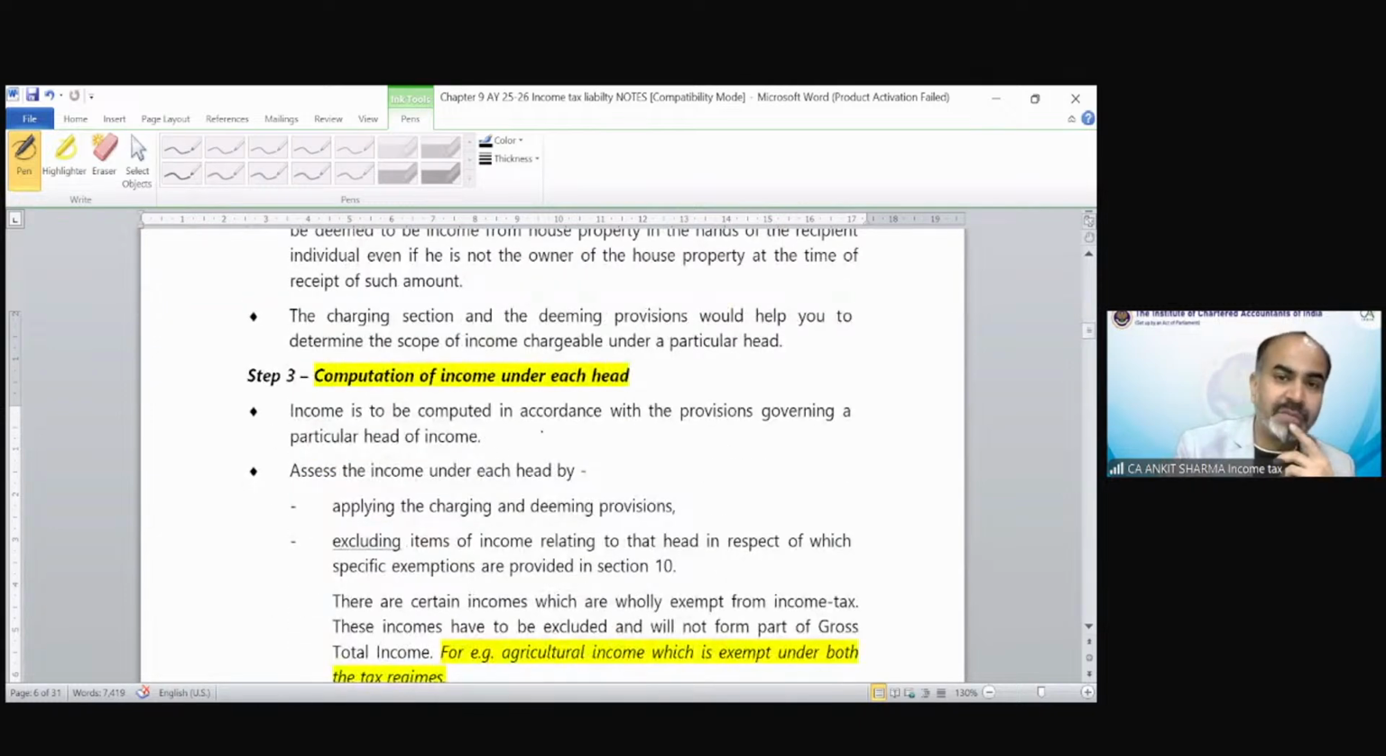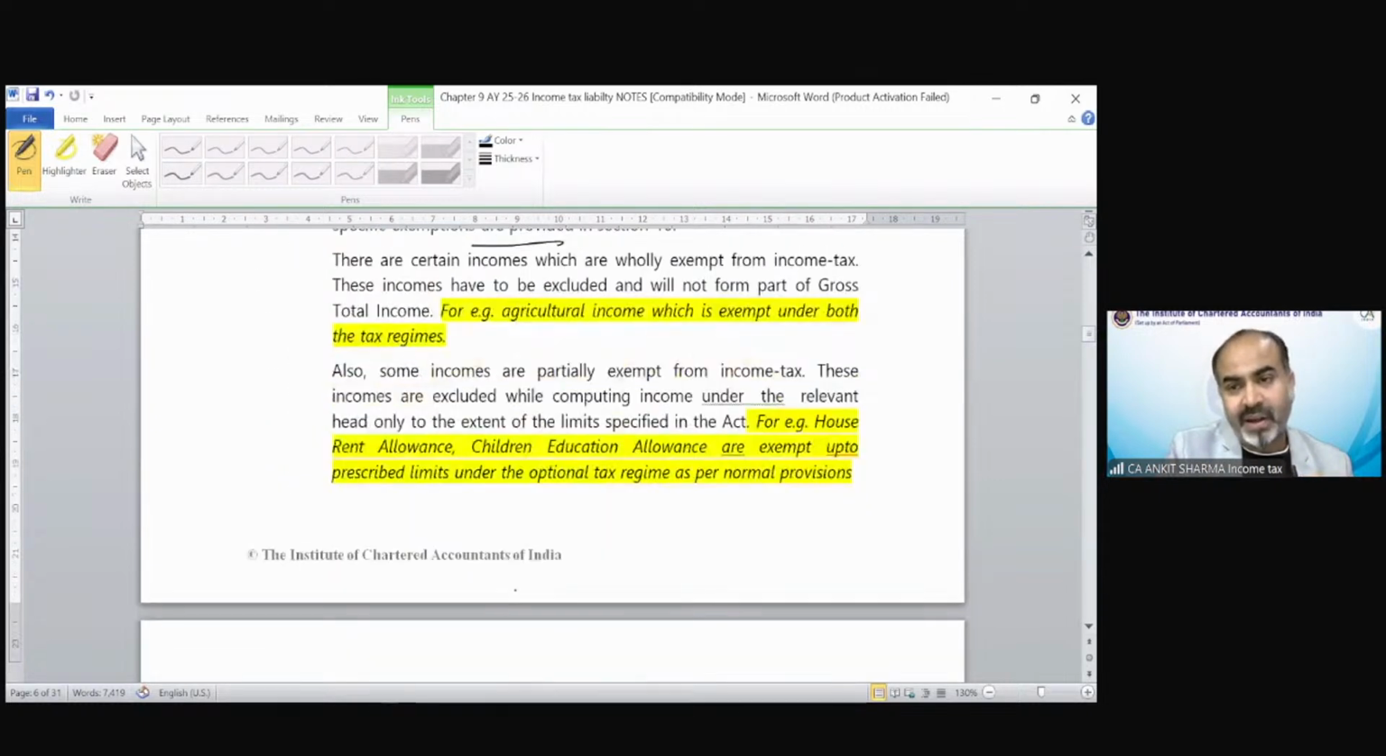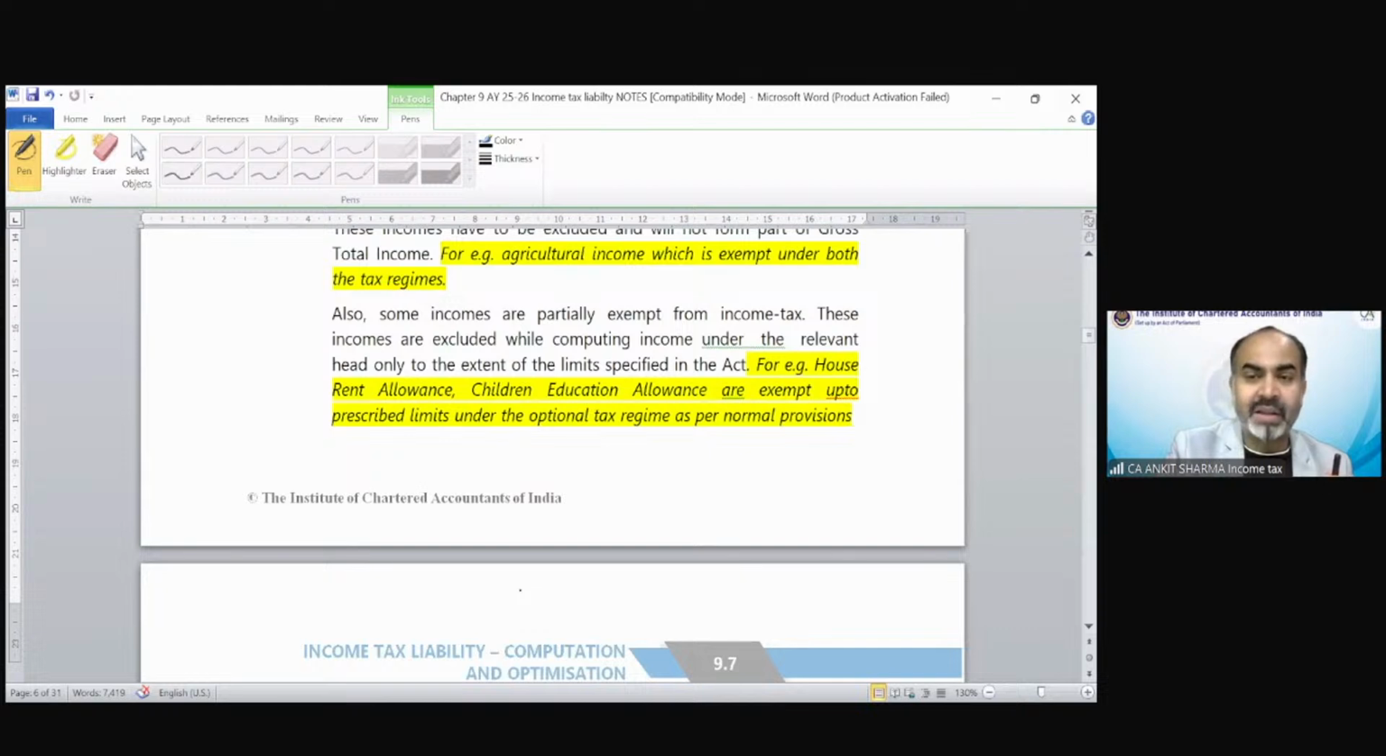Then computation of income under each head. So these are 5 heads of income. You have to find out which income needs to be taxed in which head, and when you have decided that, then you have to calculate the income. You have to compute the income under the respective head, applying the charging or deeming provision, providing exemption, deduction, etc. Like for salary, you have to provide the exemption for HRA, children allowance, etc. under only the optional tax regime.